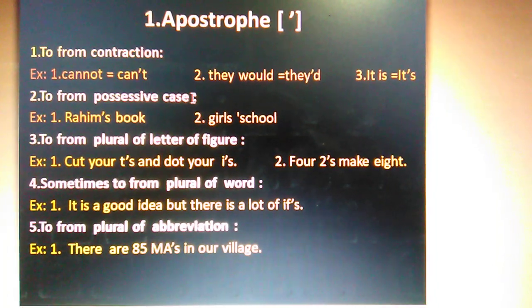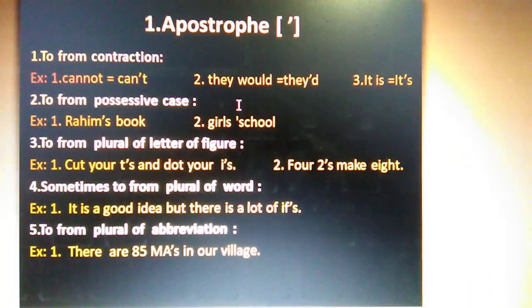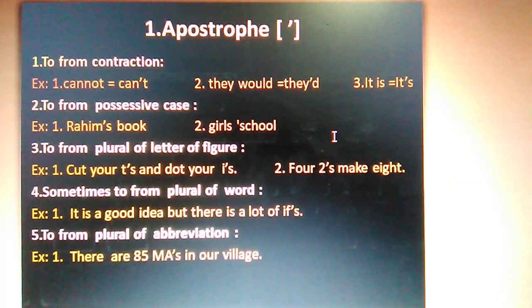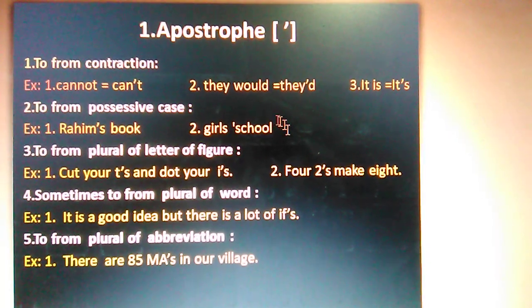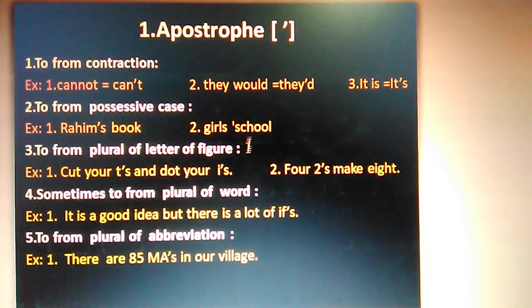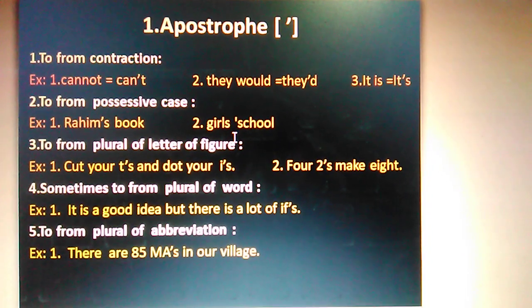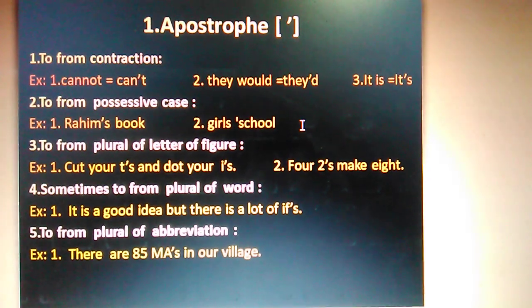To form possessive case. You know possessive means belonging to someone. For example, here Rahim's book, the book belongs to Rahim, and girls' school. So if it is singular, we'll do it that way. But if it is plural, we don't put any s after the apostrophe, but we'll put the apostrophe after the s. In that way, we can form the possessive case: girls' school.